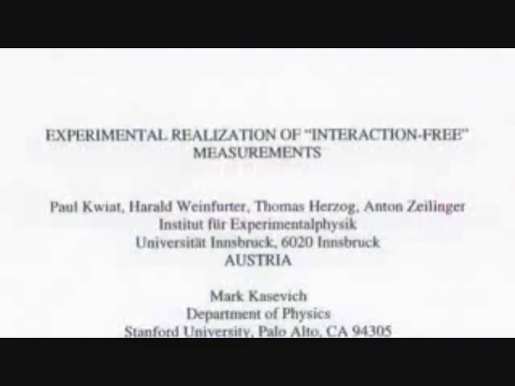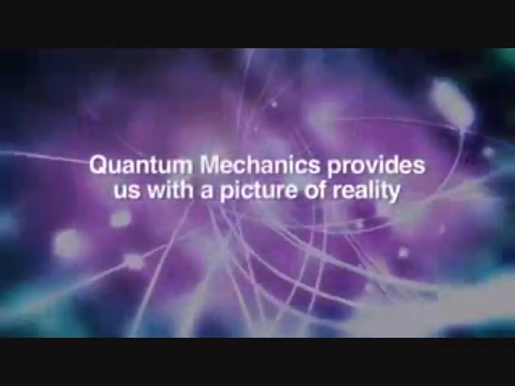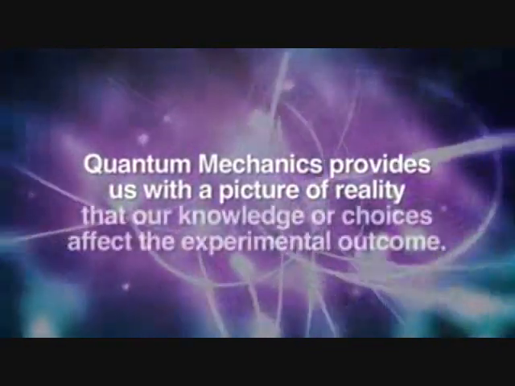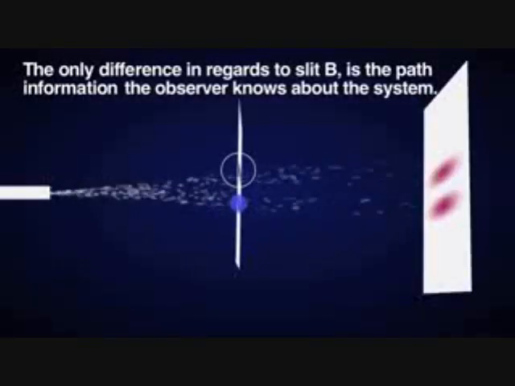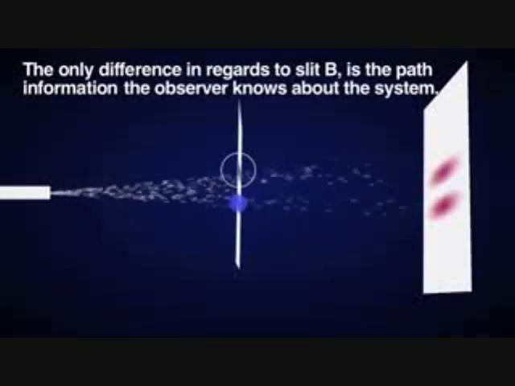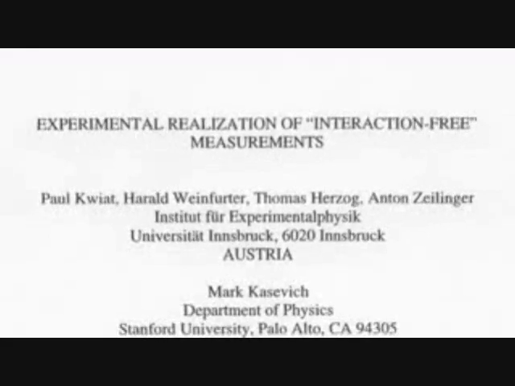The experiment coheres with the other data we have gone over. Quantum mechanics provides us with a picture of reality where our knowledge or choices affect the experimental outcome. No, our knowledge affects the probability distribution that we created to model the values that a particular quantum mechanical observable can take. Dumbass!